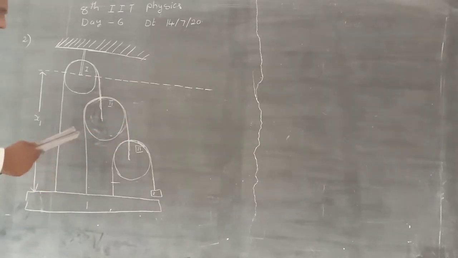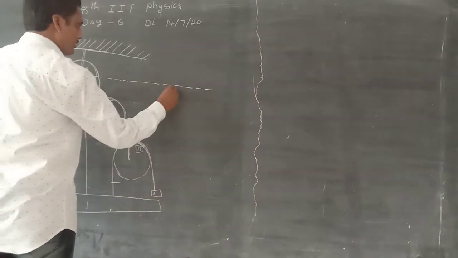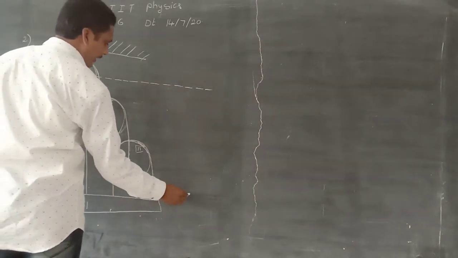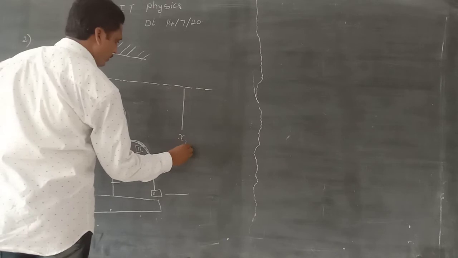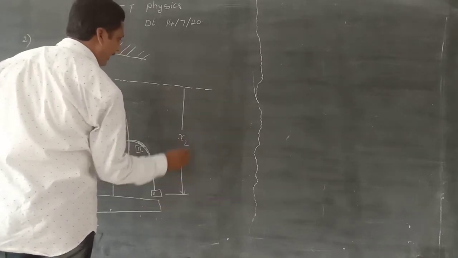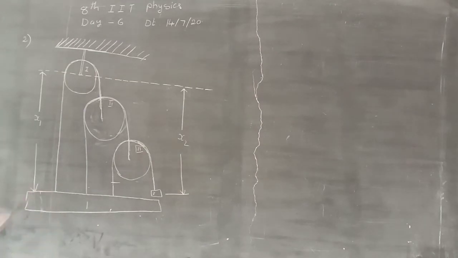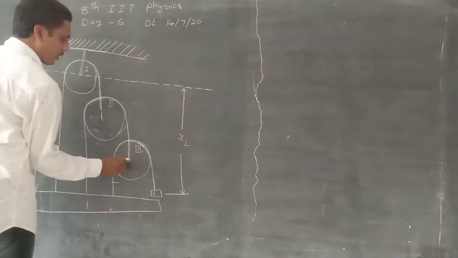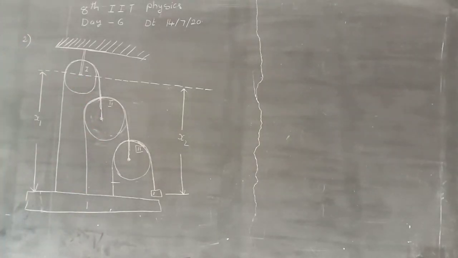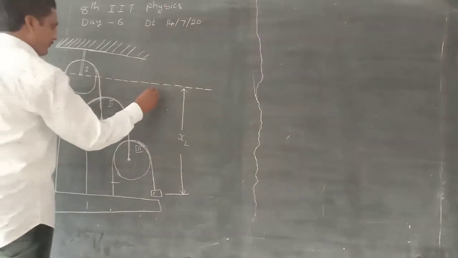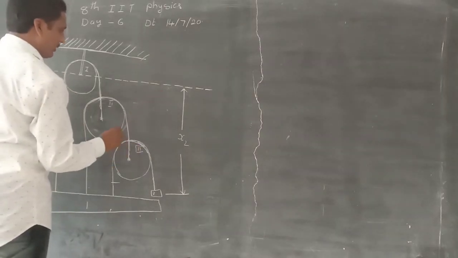Next, x2. This is the second body. From this center line to the fixed line is x2, the displacement of the second body from the fixed reference line. What is x3? This is the third pulley, this is the second pulley, this is the first pulley, measured from the fixed line.